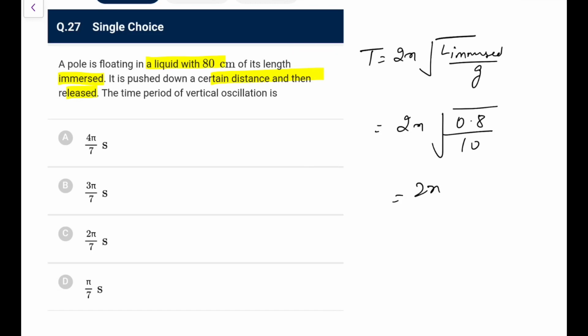So just 2 pi into 0.08, that is what you can write. So 2 pi under root 0.08, so 0.08 what we will have, it won't be, it would be 0.09, so it would be 0.3, means it would be 1 by 3, I suppose. So 1 by 3 things, it would be tough to get.